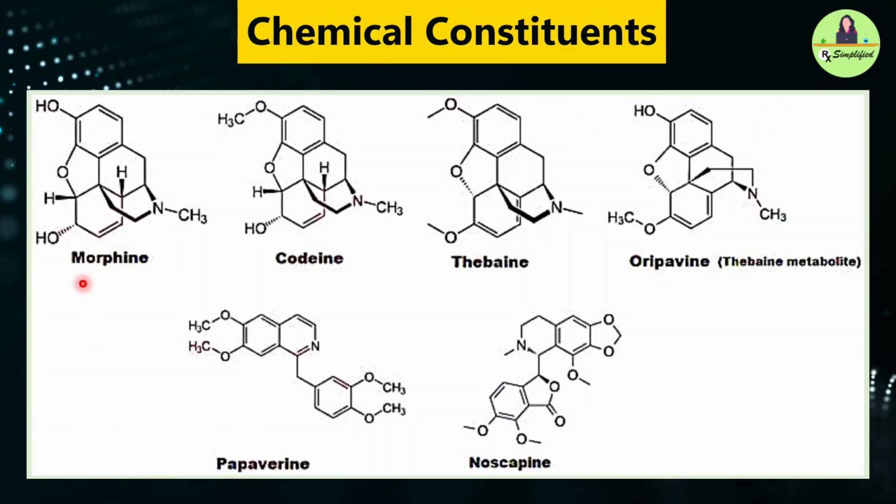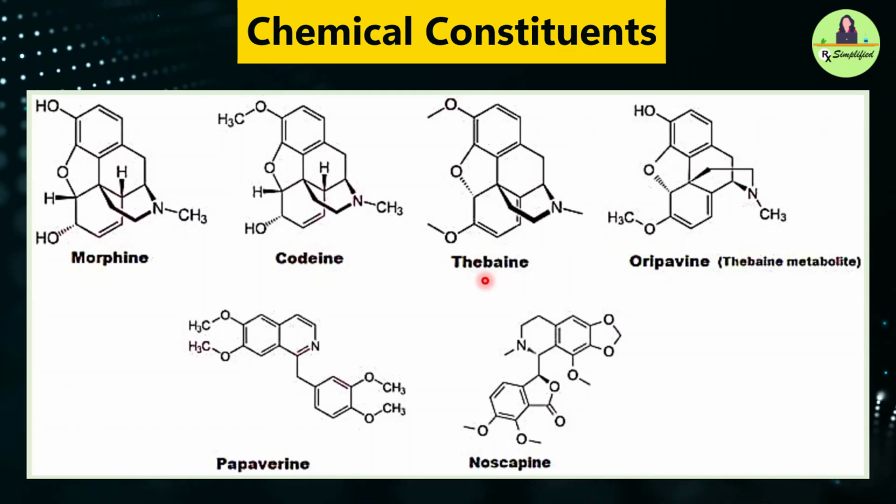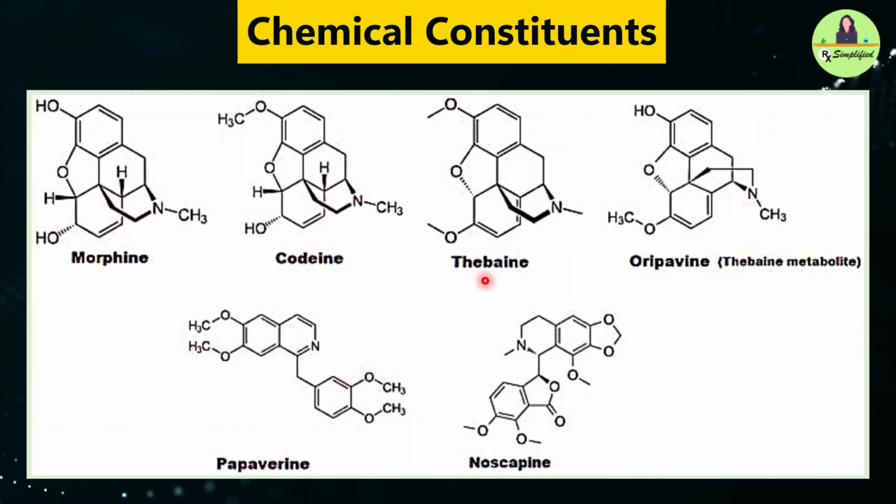Opium poppy contains several important chemical constituents known as alkaloids. The most well-known is morphine, a powerful pain reliever. Codeine is a milder opioid used in cough syrups and pain medication. Thebaine, though toxic on its own, is a precursor for making oxycodone and other pharmaceuticals. Oripavine is a thebaine metabolite with similar properties. Papaverine is different, it's not an opioid but a vasodilator helping with blood flow issues. Lastly, noscapine has cough suppression properties and is being studied for potential anti-cancer effects. These alkaloids have served medicine for centuries.